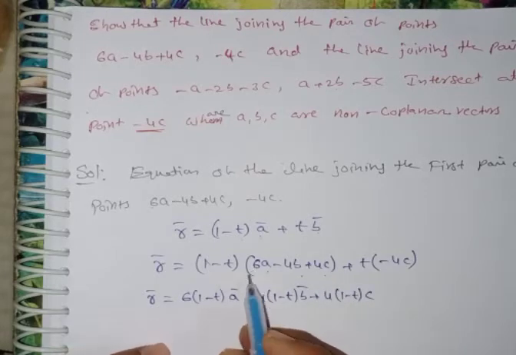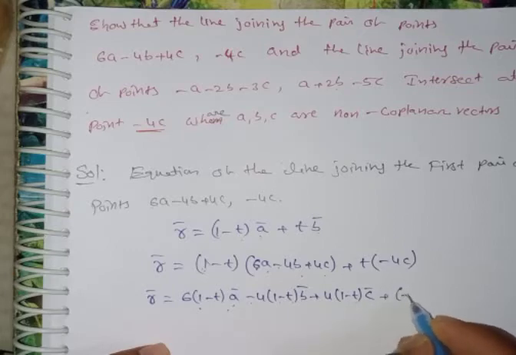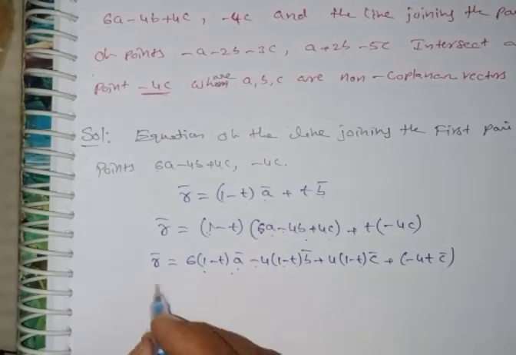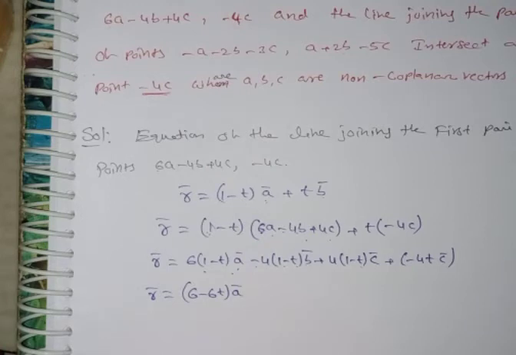Once again listen, 6 into 1 minus t is a bar first, minus 4 into 1 minus t b bar and 4 into 1 minus t into c bar, plus minus 4t c bar. Once again, I can write here 6 minus 6t of a bar. This is clear?